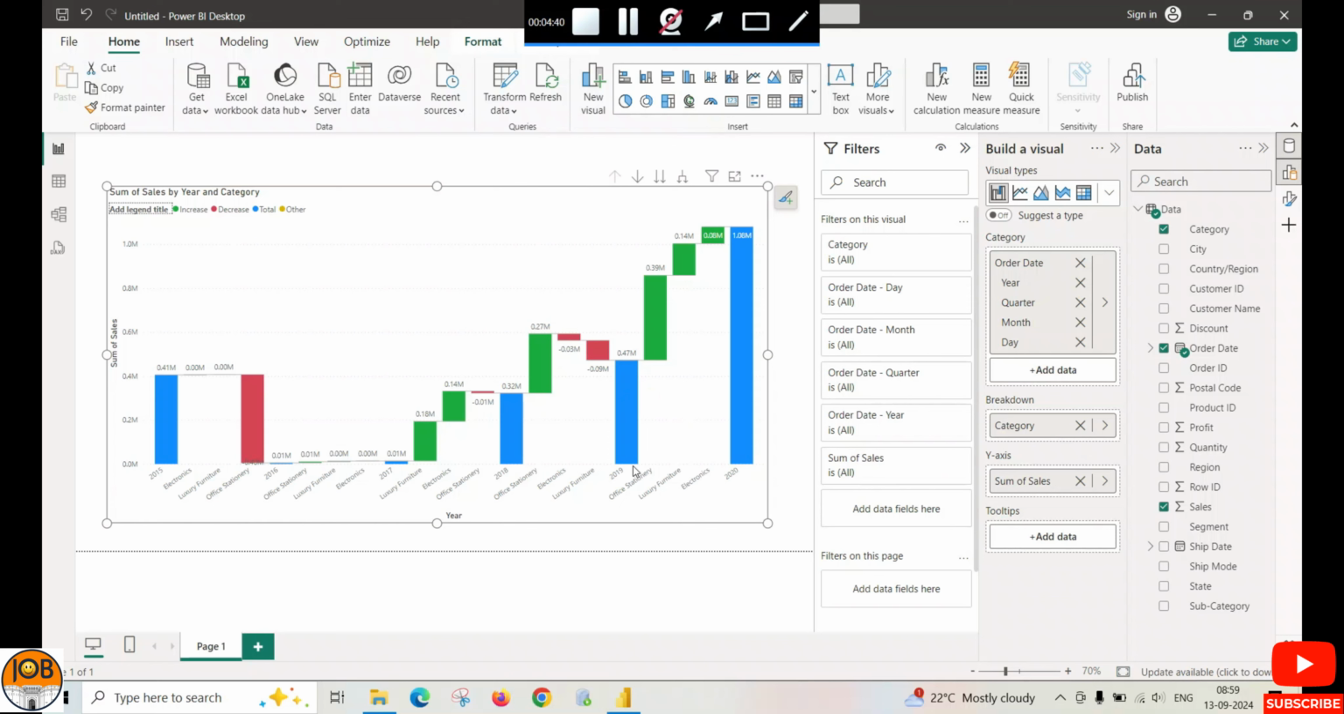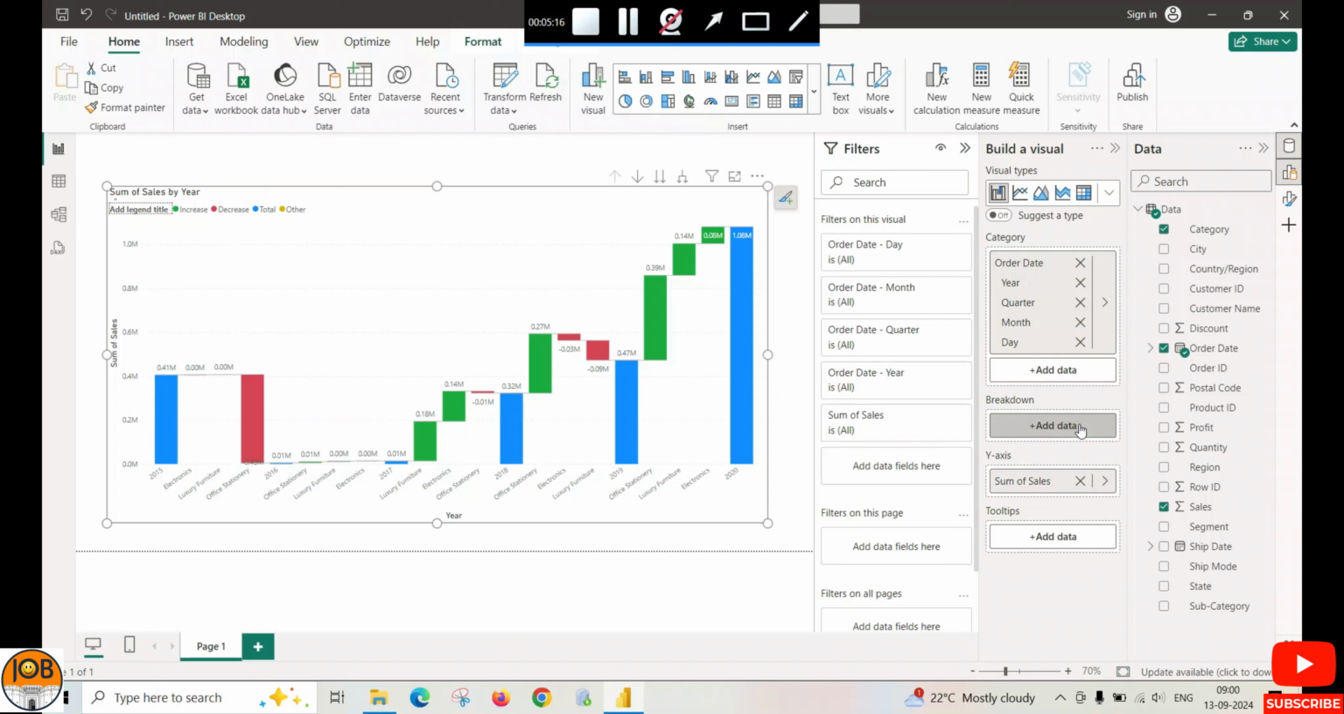Similarly, if we study the sales increase from 2019 to 2020, then you can easily analyze that office stationery is responsible for the sales increase in 2020. So this is the main use of the waterfall chart. We can easily understand the increase and decrease amount in a particular category.